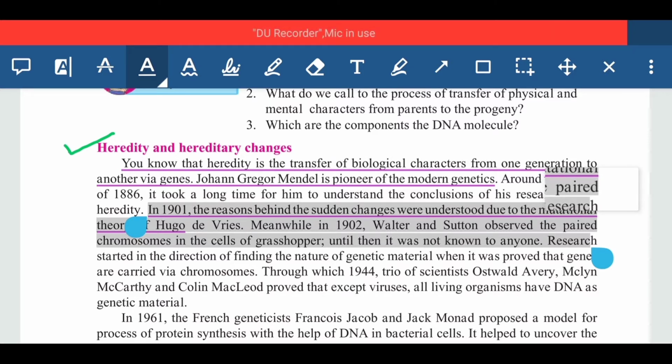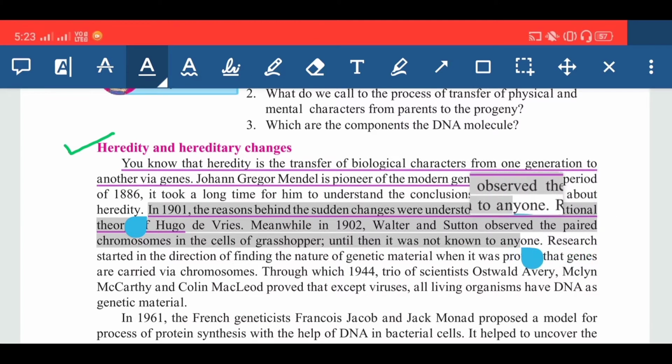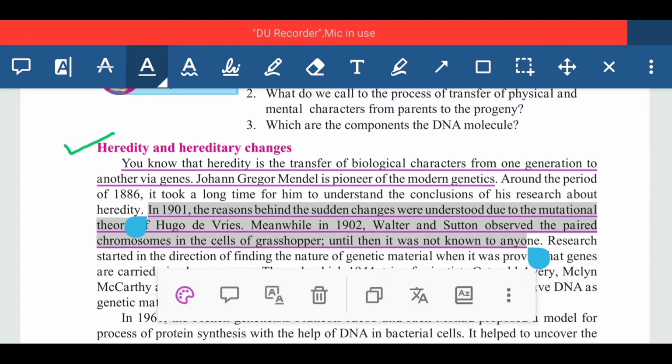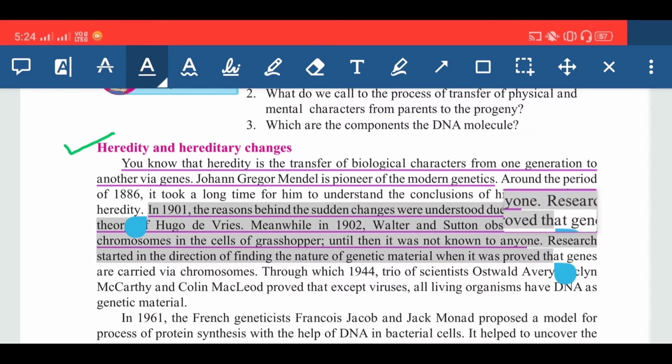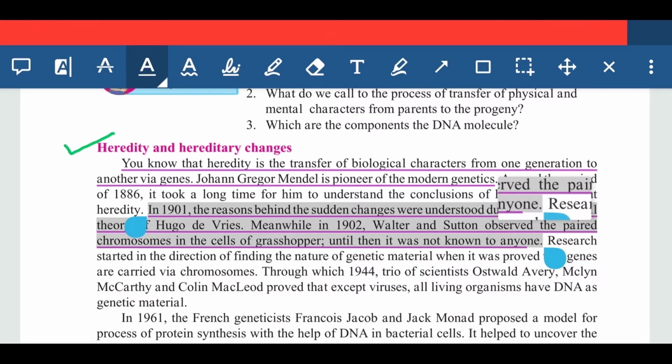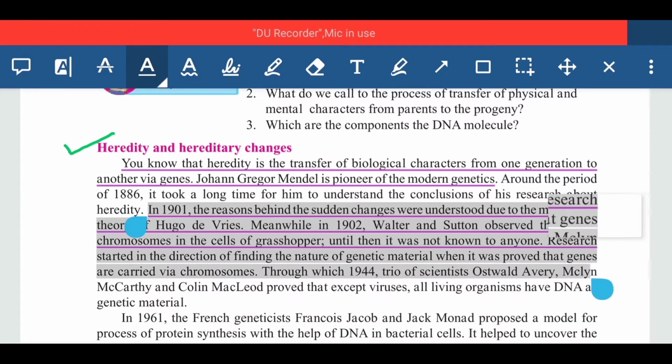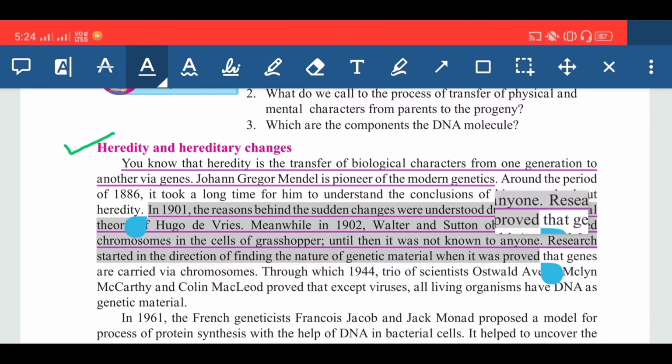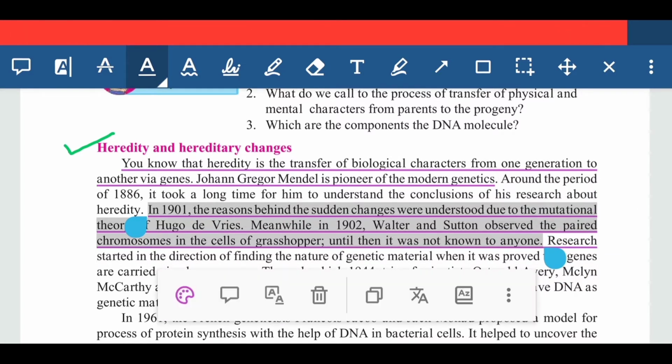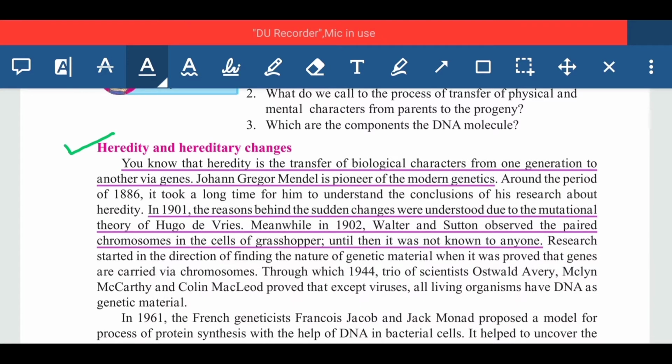Until then, it was not known to anyone. From here, you can understand that till that time period, the chromosome was not understood by anyone, or no particular research was available on the chromosomes which are present in the cell of any organism.